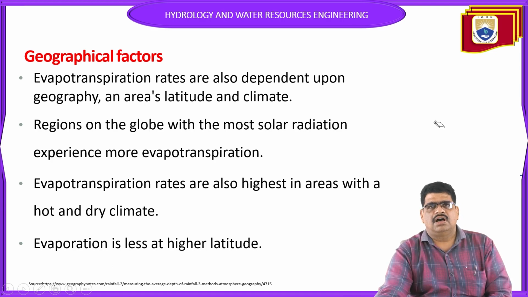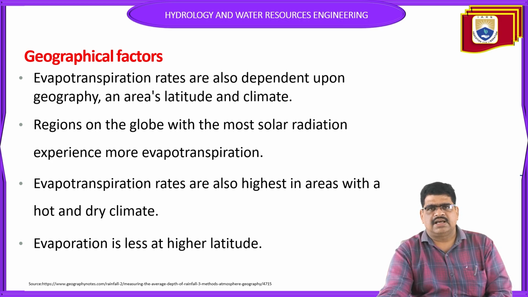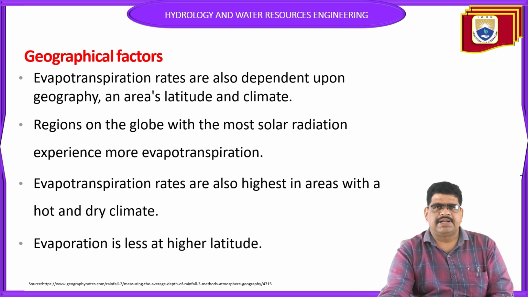Next, a region of the globe where the most solar radiation, as we discussed about solar, experiences more evapotranspiration. Next, evapotranspiration rates are also highest in areas with a hot and dry climate. Why? Because as we know very well, the highest areas will be the hot and dry climate. So in dry climate areas, evapotranspiration is automatically also high.